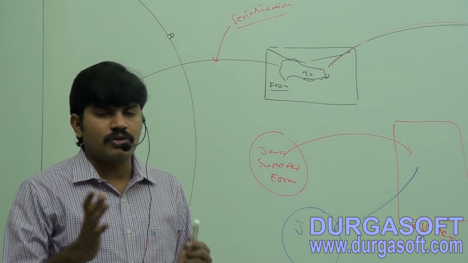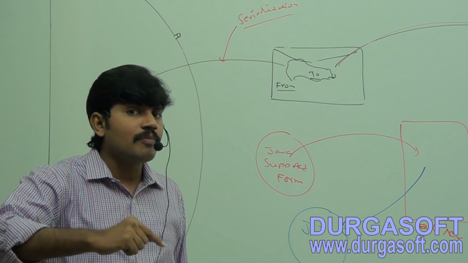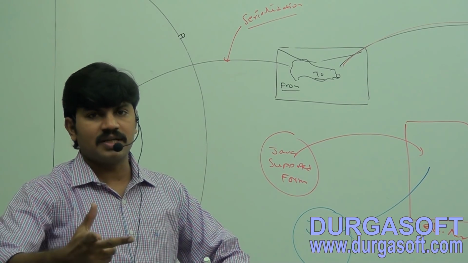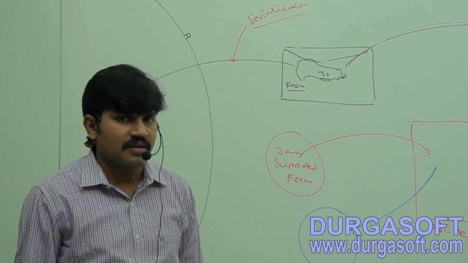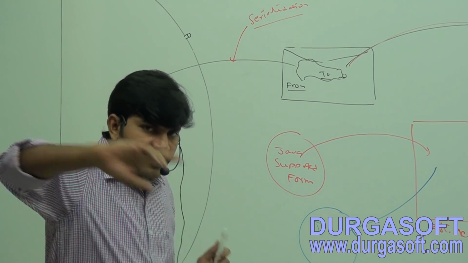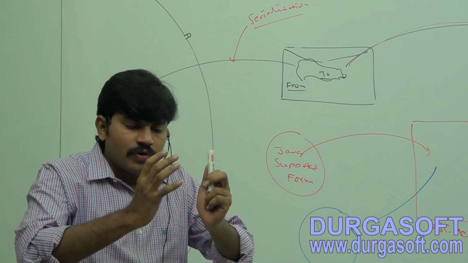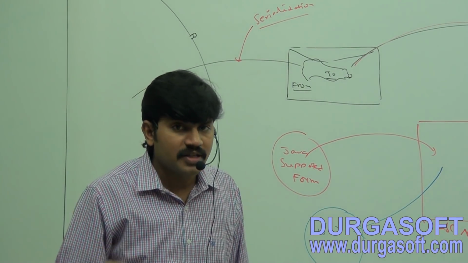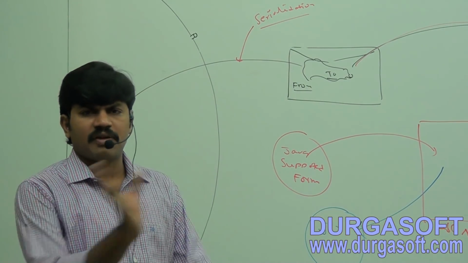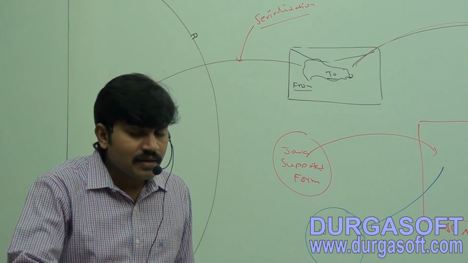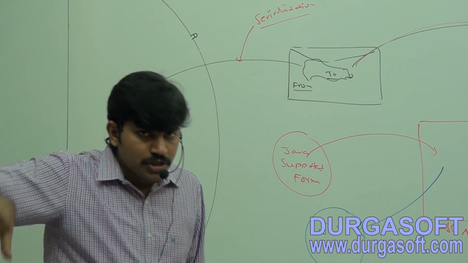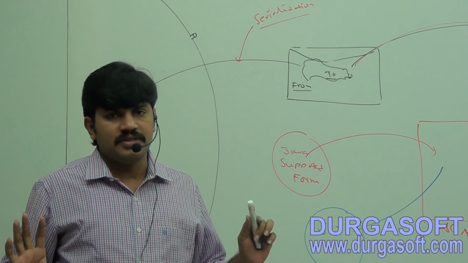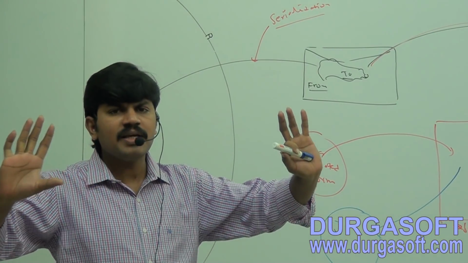I have to save an object to a file. I have to convert a Java object from Java supported form to file supported form. This conversion process is by default considered as serialization. I want to send an object across a network. I have to convert an object from Java supported form to network supported form. This is serialization. Same in reverse: the process of converting file or network supported form into Java supported form once again is called deserialization, right? I hope you are aware of the basic idea.